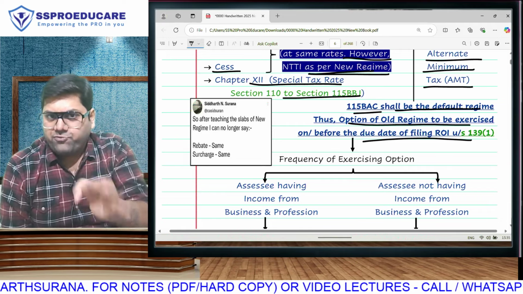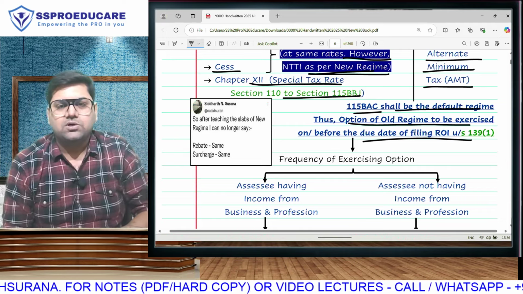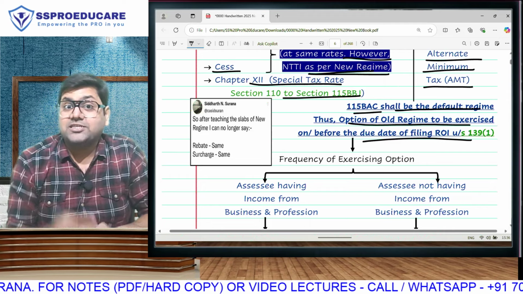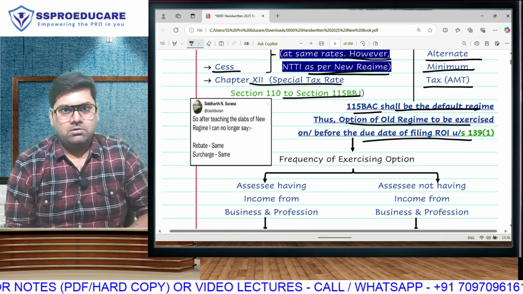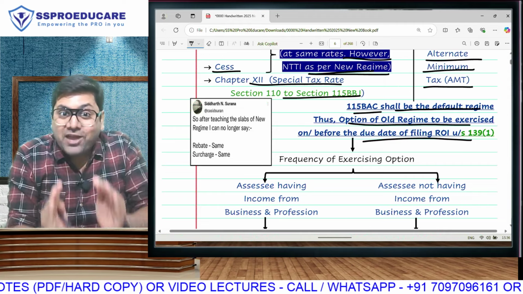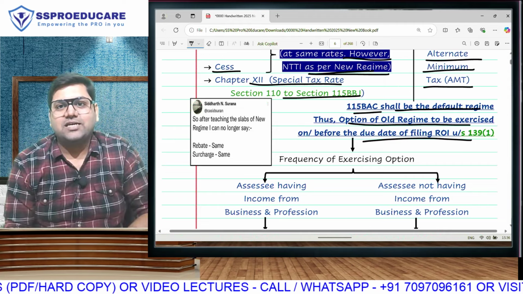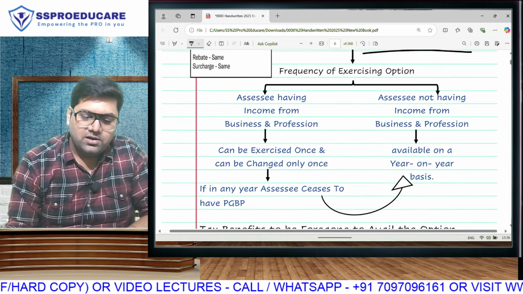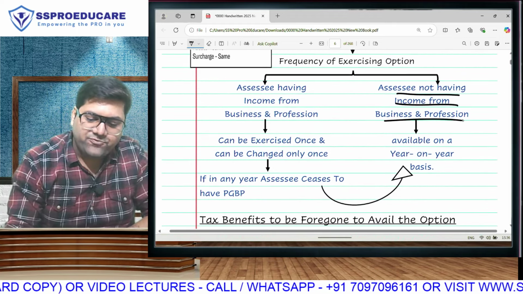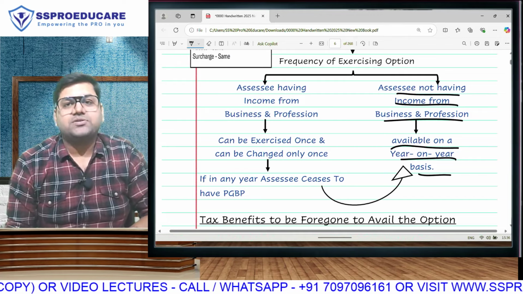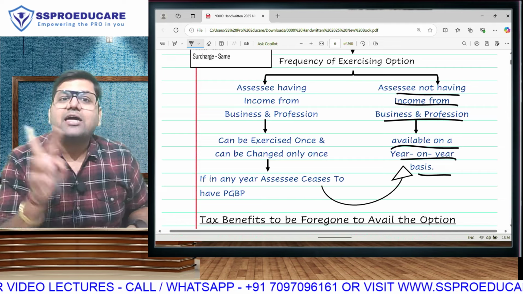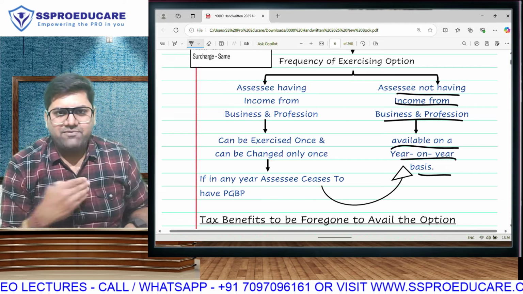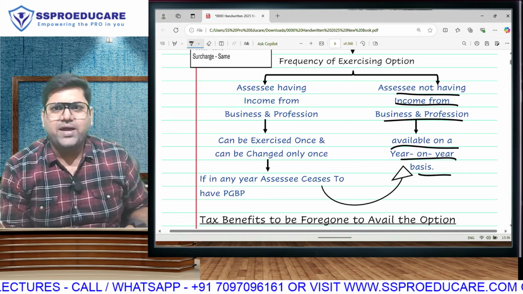So as of now, for 120 to 500, I am not moving to the new regime. I will remain in the old regime. But if I don't do anything before due date of return filing, then they will put me under new. So if I want to stay in old, I have to exercise my option. If I don't have income from business or profession, I can exercise the option year on year. Every year I can choose. By default, I am in new regime. I can choose the option of old regime. I can change every year, old, new, old, new. Every year I can change.